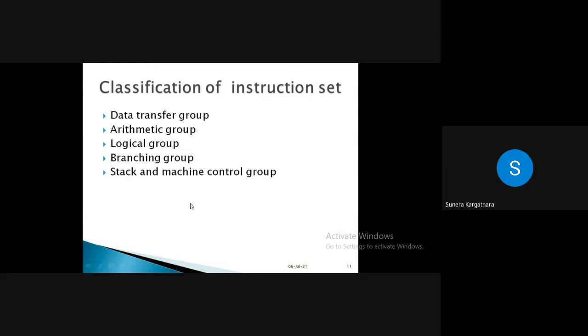Machine control group. Suppose you are writing an instruction and you are able to terminate your program, or able to put your processor in reset mode, then this kind of instruction can be considered under this group, the machine control group. Have we studied any instruction that can reset our programmer?